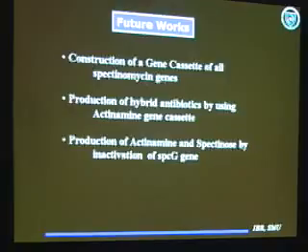It is necessary for the overproduction of spectinomycin, and from this vector which we constructed, we can clone different kinds of genes of another organism also. In this way we can overproduce the antibiotic. We can also work on the production of hybrid antibiotics by using actinamine. We can insert actinamine into the moiety of different aminoglycosides whose moiety is very similar to the actinamine moiety, and we can produce this by the disruption of specific genes. Yeah, that's all.